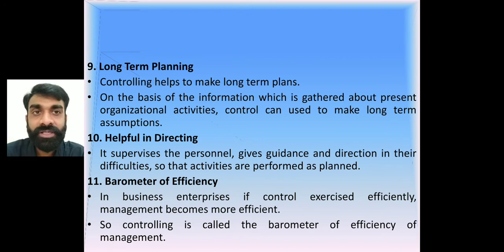Okay, then long-term planning. See, controlling is a future activity, we have already seen that in the characteristics, right? So what is the main thing? When control is there, information will be collected, what are the deviations, what are the difficulties faced by the employees or workers. Accordingly, controlling is going to be helpful in gathering the data, right? And in accordance with that data, planning will be made, and planning will be for the long term.